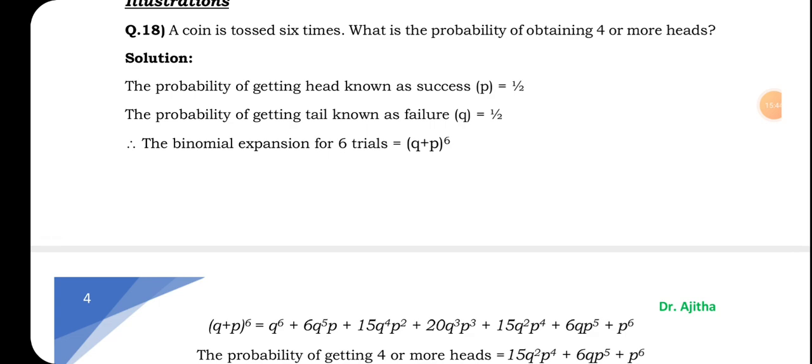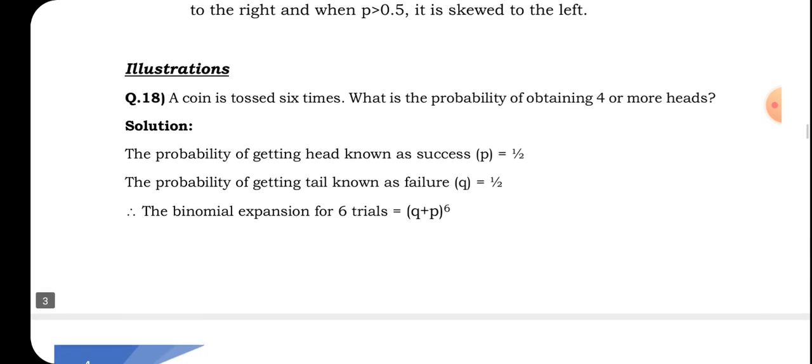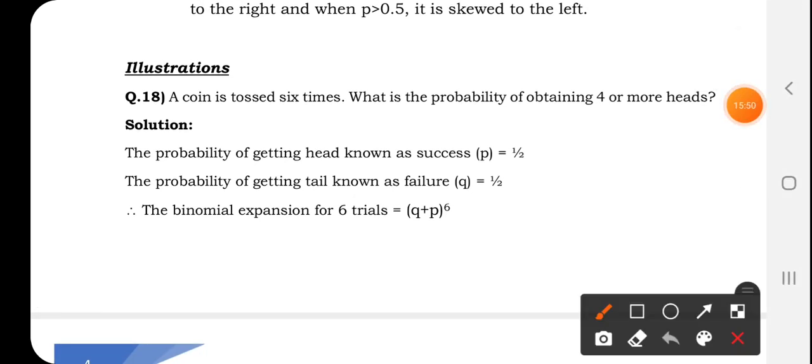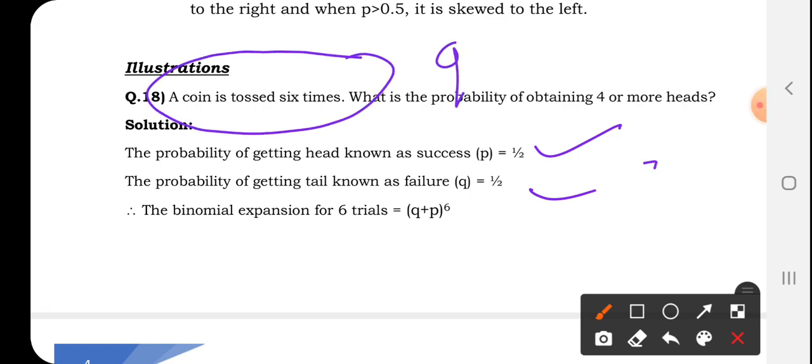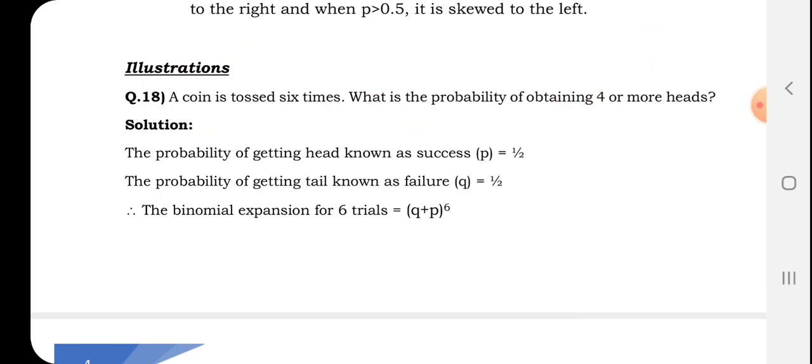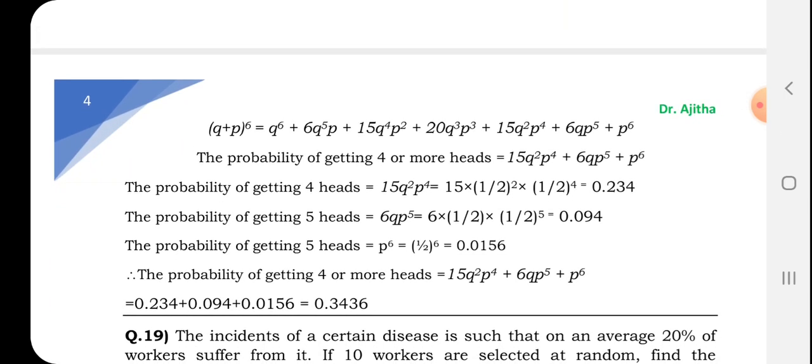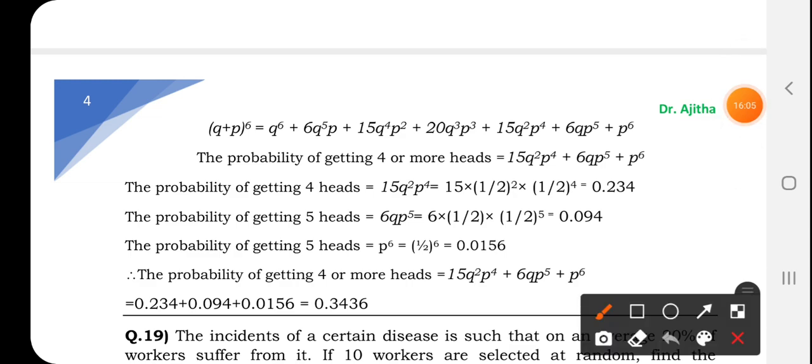What is the probability? First of all, you have to find out, as I have already told you, the probability of getting a head is half, success. Probability of getting a tail, failure, is half. So you have to find out the expansion of (q plus p) to the power 6. You have found the expansion (q plus p) to the power 6, okay.